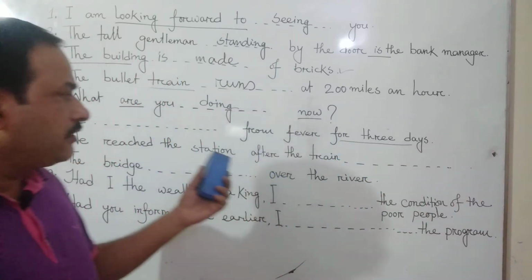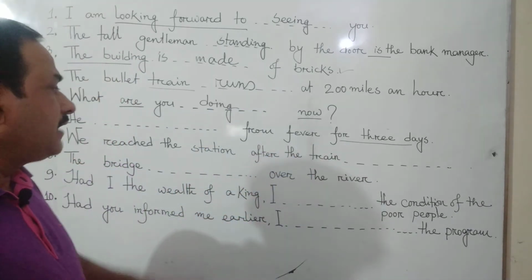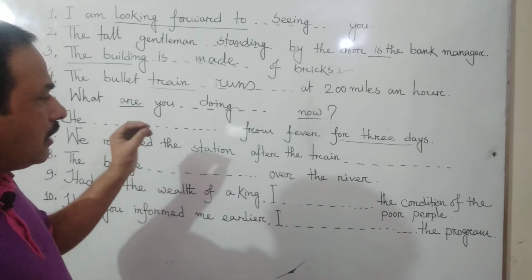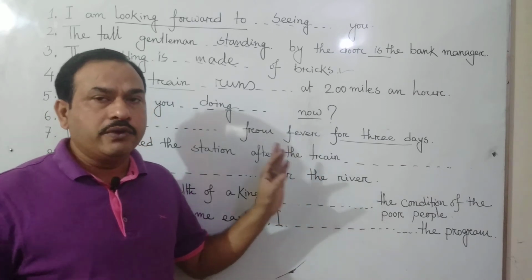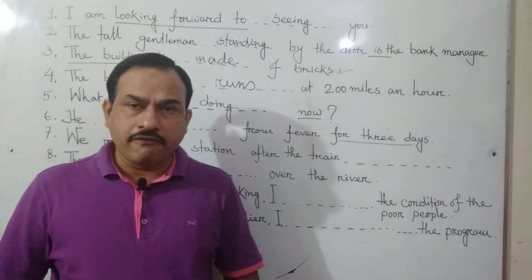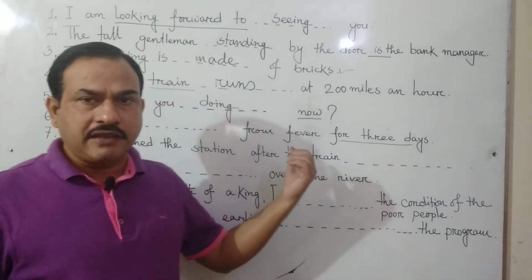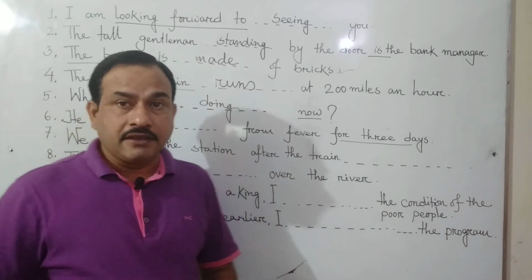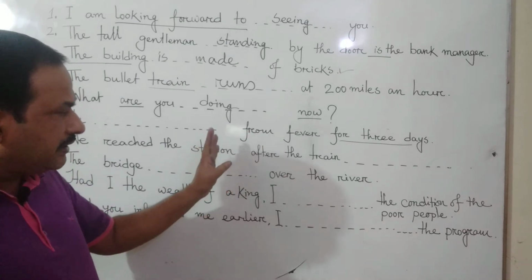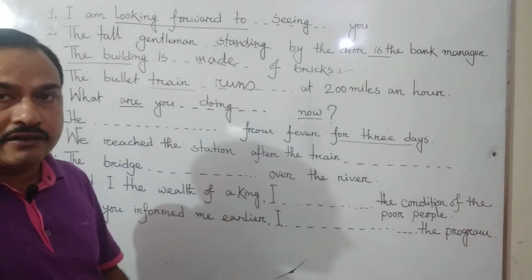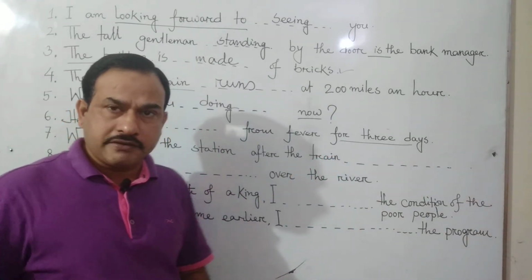So if there is a period of time or point of time, and the time is mentioned in the sentence, the time for how long or how many, when the work started or for how long the work is going on, we have to make it present perfect continuous tense. If time is mentioned in the sentence, we can understand that he suffers from fever or he is suffering from fever, but the work is going on for 3 days, so we have to make it present perfect continuous tense.